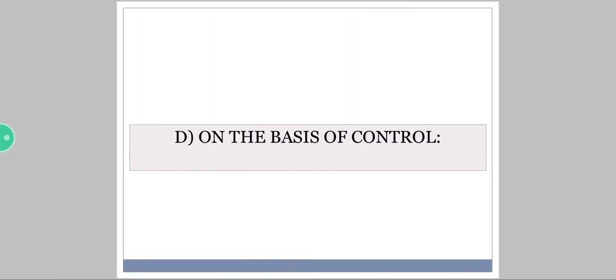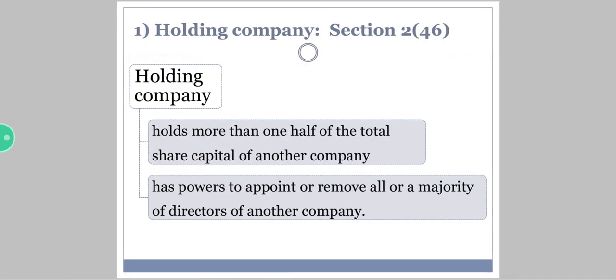Now, the fourth part of the types of company is on the basis of control. Who is going to control the company? The very first one is holding company. To hold means to have control on something. So now we'll see the meaning of holding company.